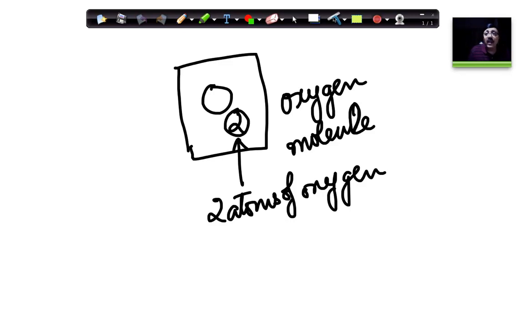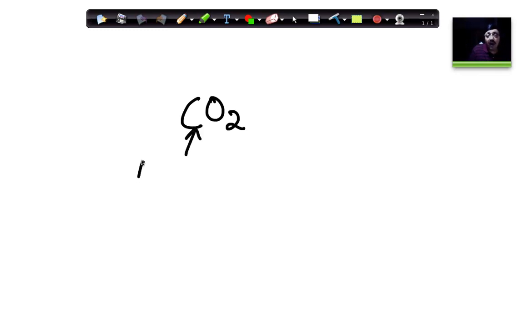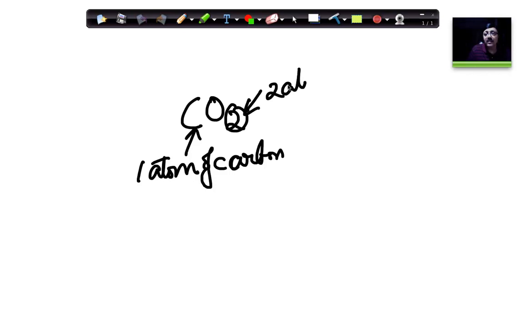Now, let us look at another example. In this case, the molecule has multiple elements. CO2, right? This is actually a molecule of carbon dioxide. It has got one atom of carbon, which is an element, and 2 atoms of oxygen.